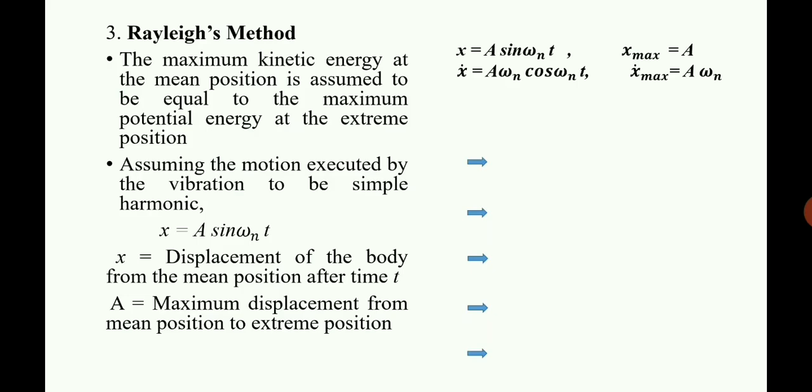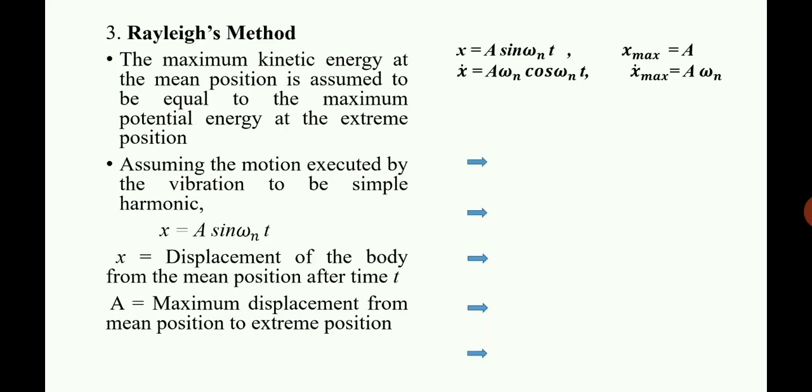Assuming that the motion is simple harmonic motion, we take x equal to a sine omega t, where a is the maximum amplitude and x is the displacement at any instant. The maximum value of x will be equal to a when sine omega t equals 1.